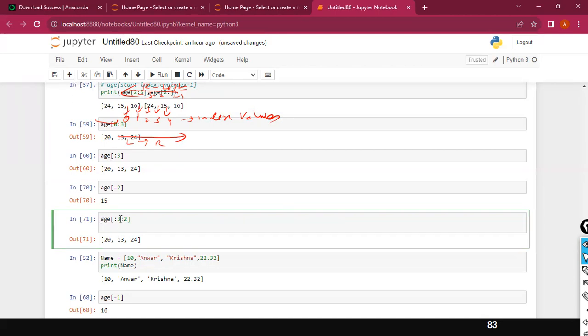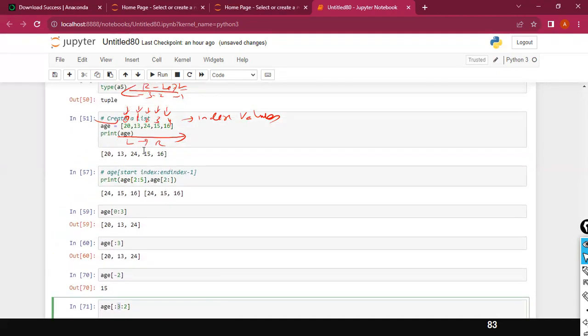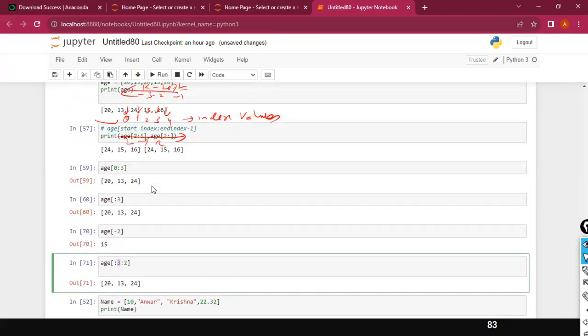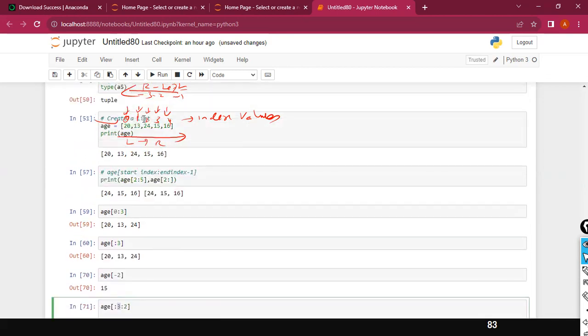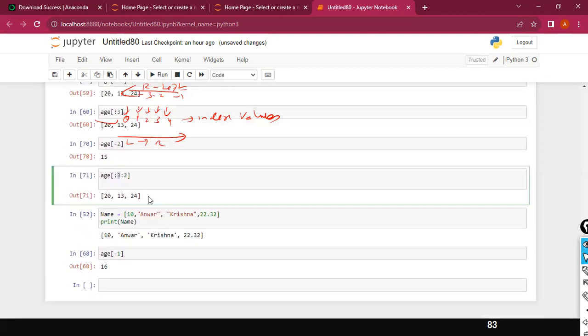And the end value is n minus 1, 2. So the 0th position, 1 and 2. In this case, 0 to 2. So the second one is the 24.